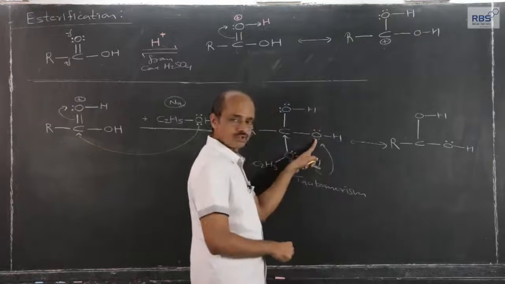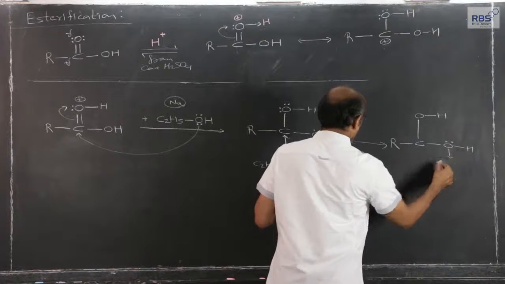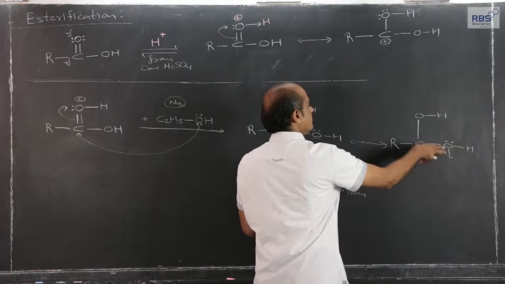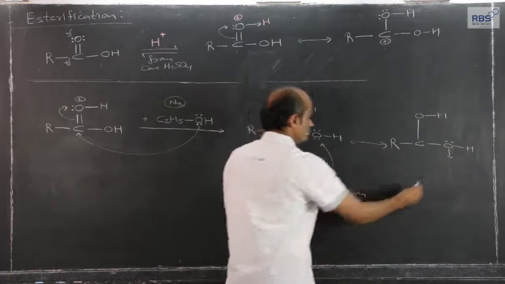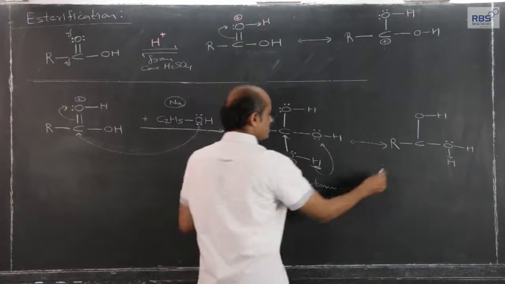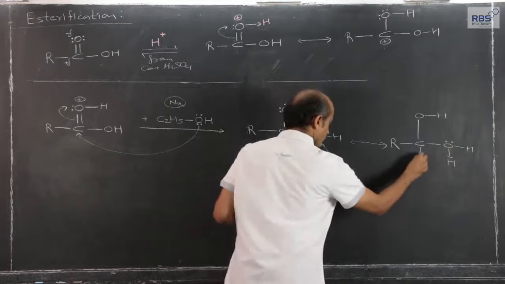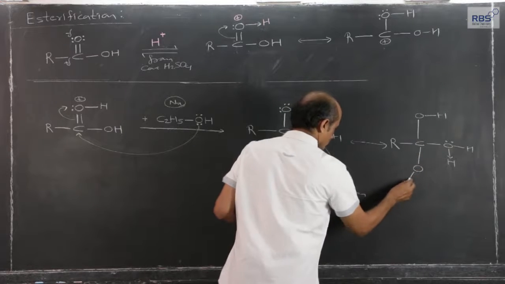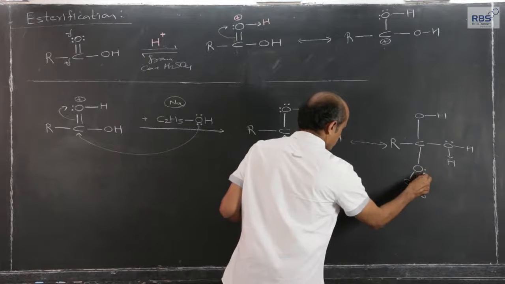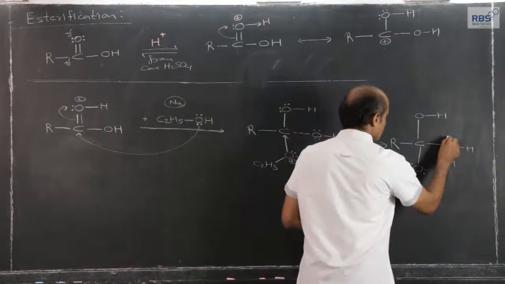The lone pair on oxygen and this hydrogen. The arrow indicates that the electron pair earlier was on oxygen, now it is shared between the two, and therefore what remains behind, this oxygen gets the lone pair, second lone pair again back. Two lone pairs. Now, positive charge will be developed here.